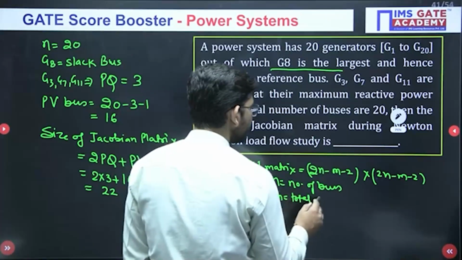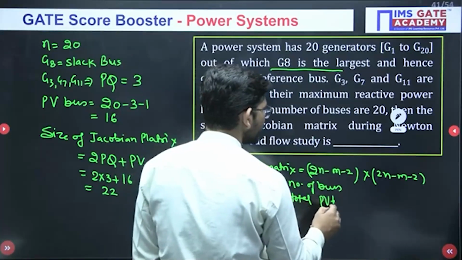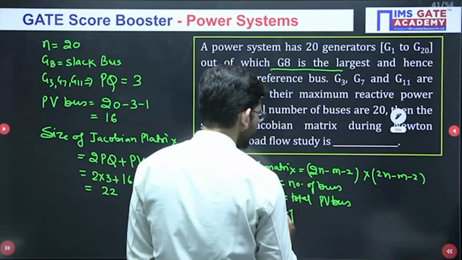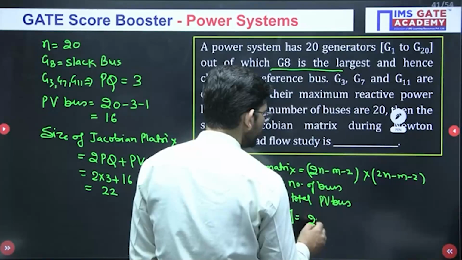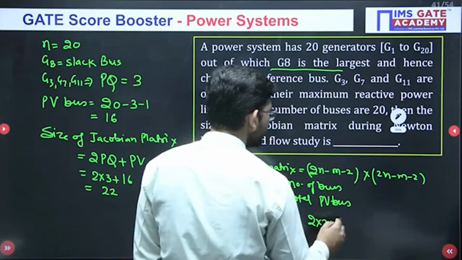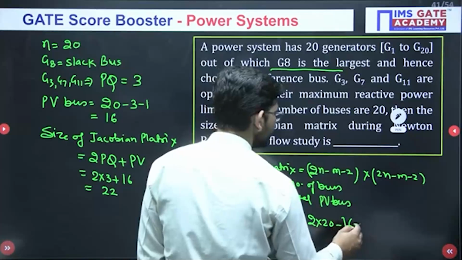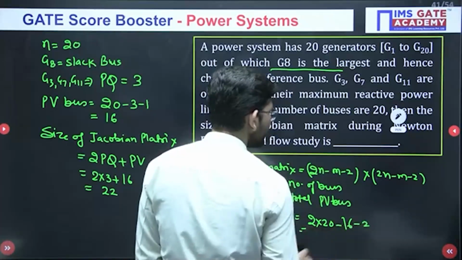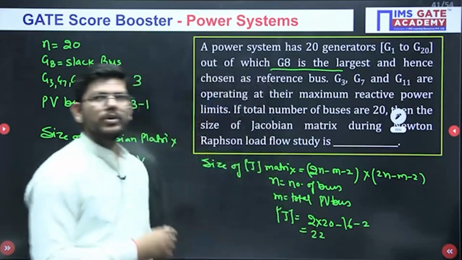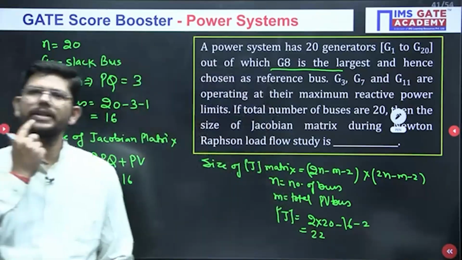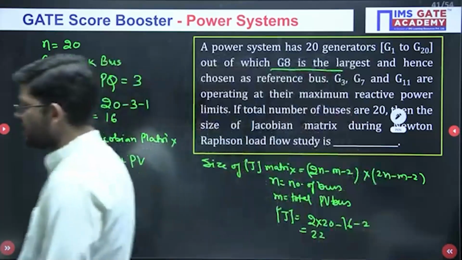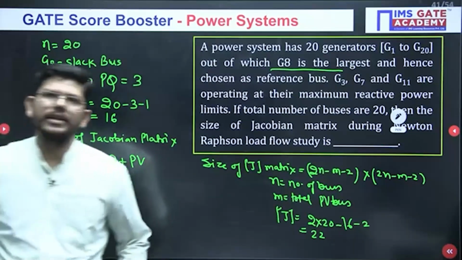Total PV buses. So from here also, if you calculate, 2 into total buses, which is 20, minus the total number of PV buses we calculated, which is 16, minus 2. So 40 minus 18, it will be 22. So both ways you can calculate, and it comes out the same. Yes, very good, Divya. So this is a question from Jacobian matrix.